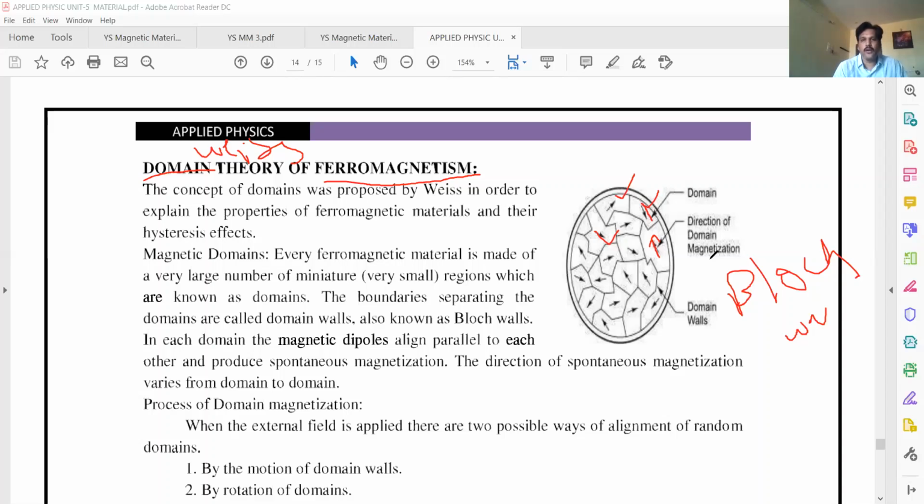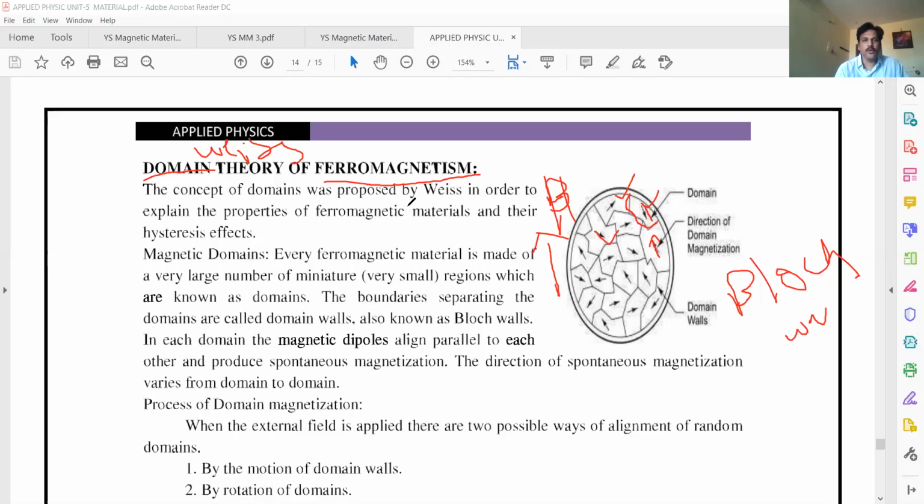All these partially filled orbitals form a region called a domain. This is a domain. This is a domain. This is the domain wall, and this is the direction of the domain. If you apply a magnetic field, H, sometimes written as B, all the domains align parallel to the field. That's why this material shows very high magnetism.